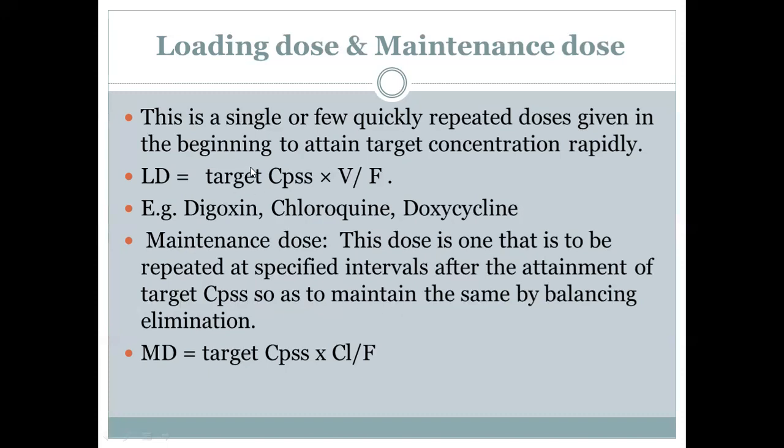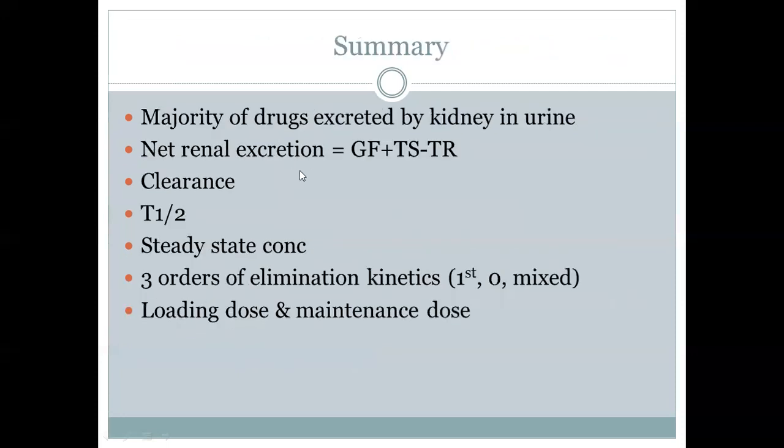With the loading dose, you have attained the target concentration. Now you have to maintain the same concentration of the drug. The dose required to maintain that is called the maintenance dose. It is equal to target steady state concentration times clearance, divided by bioavailability. This is the formula for loading dose and maintenance dose.